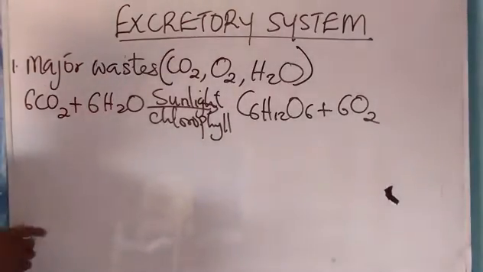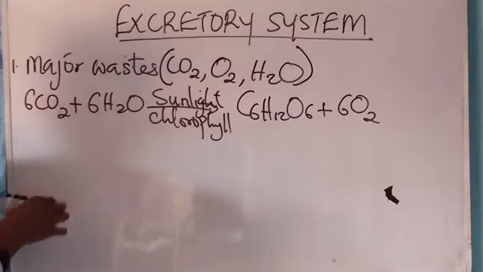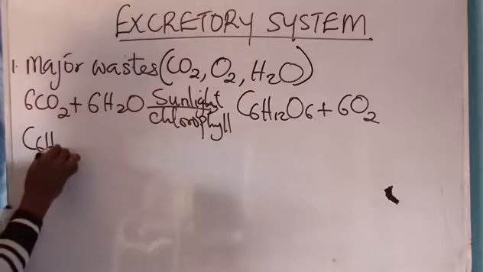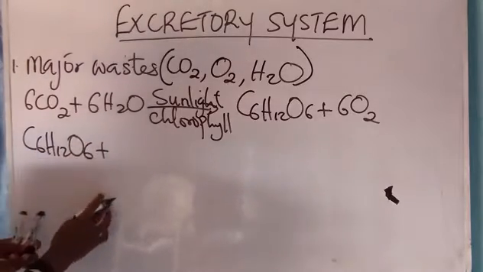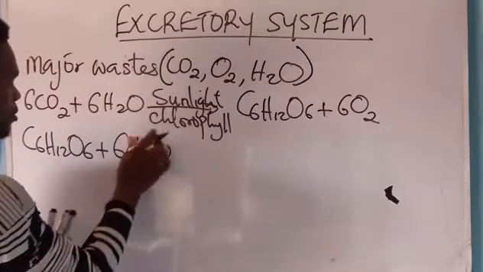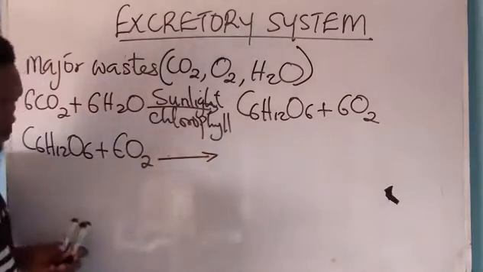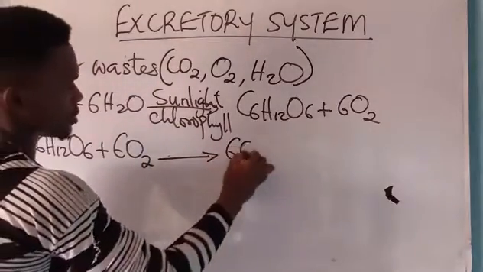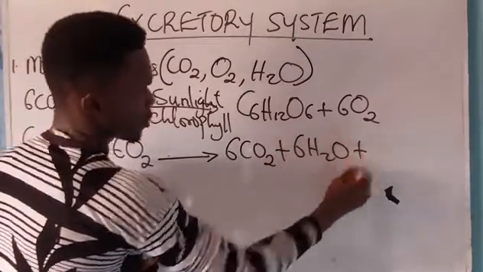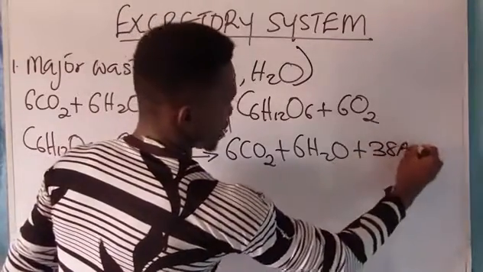Now, during respiration, I have C6H12O6 plus 6 moles of oxygen. Of course, I'm going to be having 6 moles of carbon dioxide plus 6 moles of water plus 38 ATP.